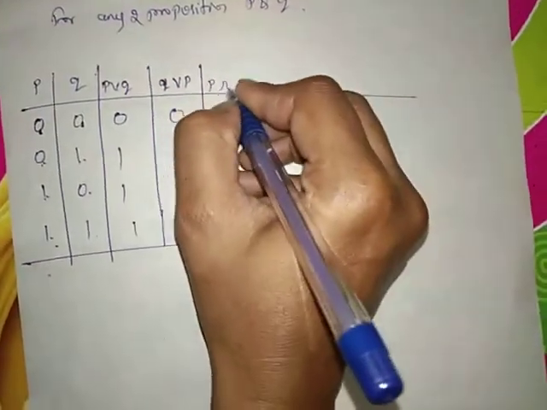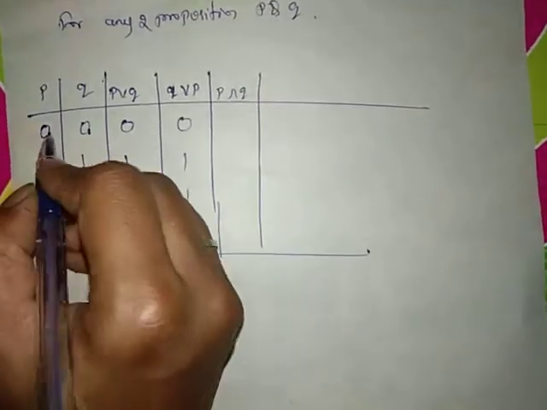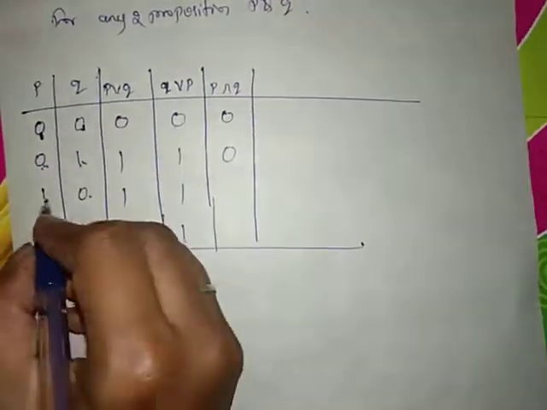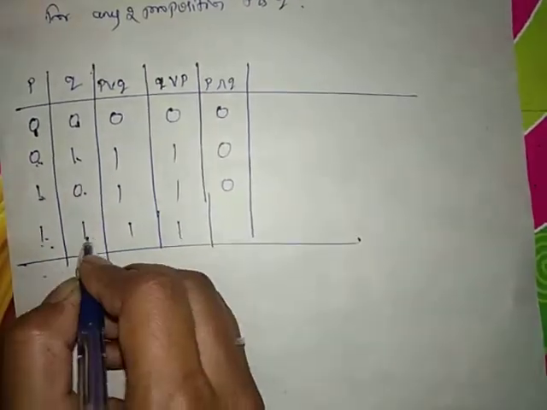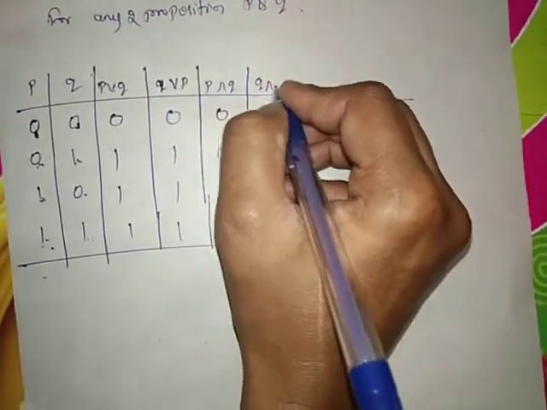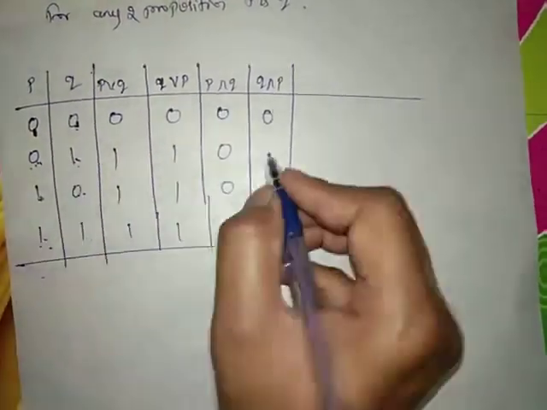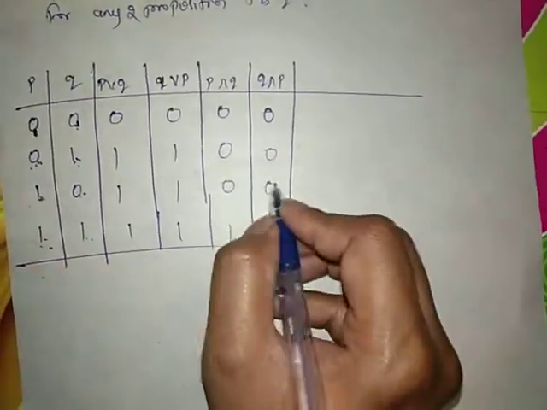Next, P and Q: 0 and 0, 0 and 1, 1 and 0, 1 and 1. Same as it is, Q and P: 0 and 0, 1 and 0, 0 and 1, 1 and 1.